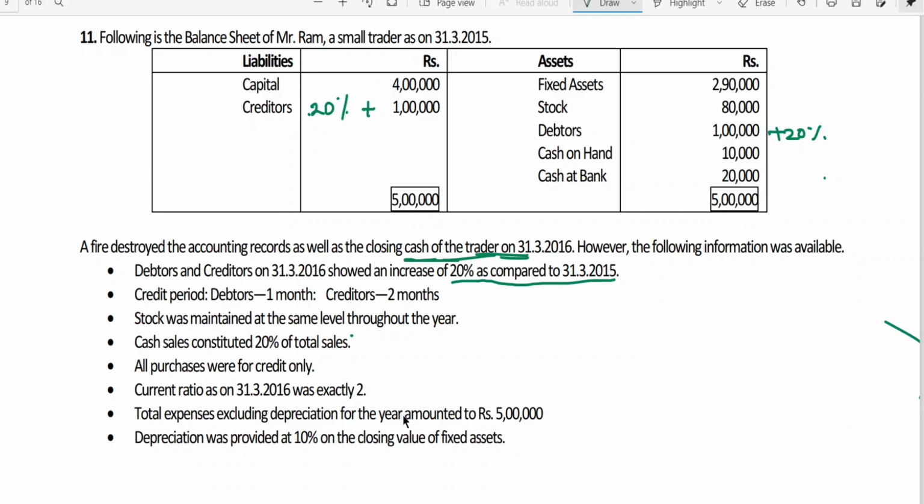Current ratio is equal to 2 is to 1. That means if there is 2 rupees of current asset, 1 rupee is going to be current liability. It means current assets are 2 times of current liability. Our current liability is half of current asset. In simple words, let me repeat once again.